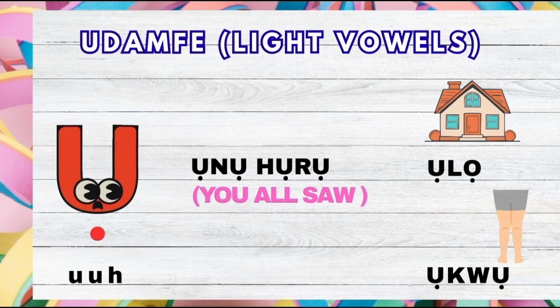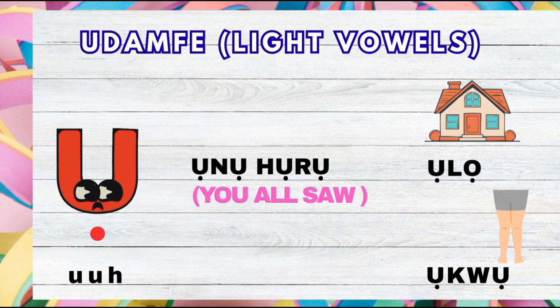Unu hụrụ ọmarịcha ụlọ. You all saw a beautiful house. Unu hụrụ ụkwụ ya. You all saw his or her legs.